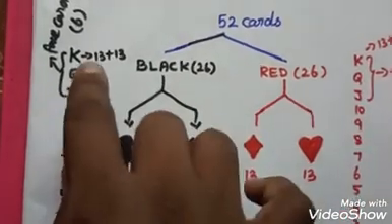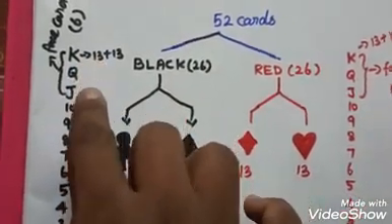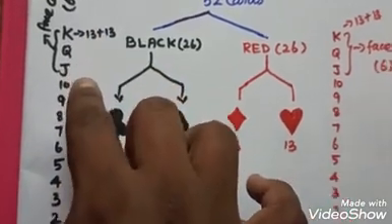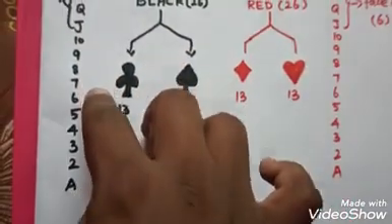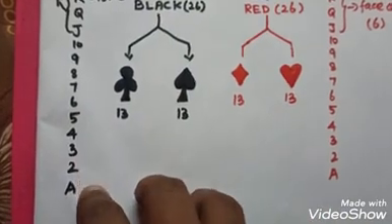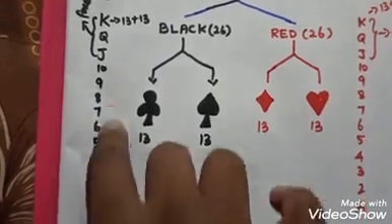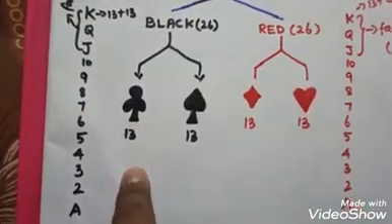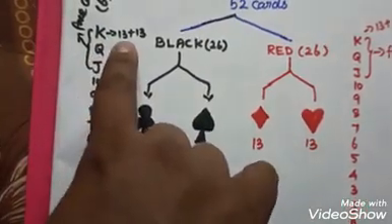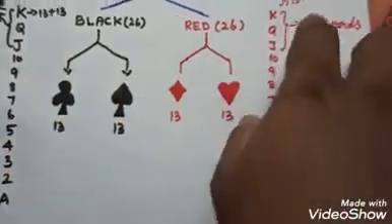The same way the 26 cards can be split as 13 each. The 13 cards are king, queen, jack, that is K, Q, J, 10, 9, 8, 7, 6, 5, 4, 3, 2, A. A means ace. This order is in clover and spade, so I mentioned 13 plus 13 in the same order.